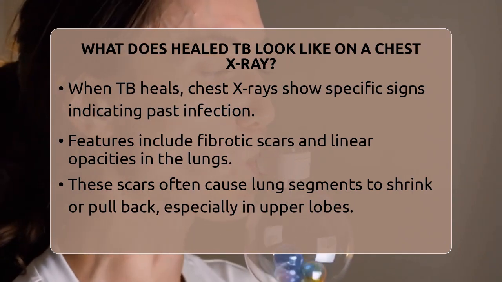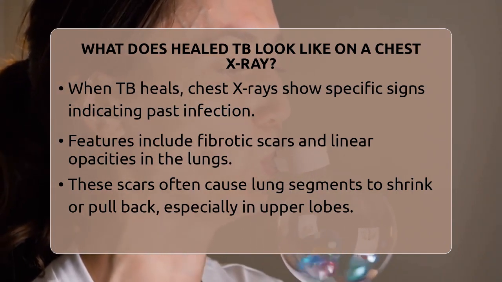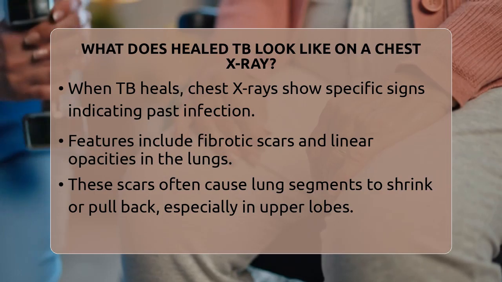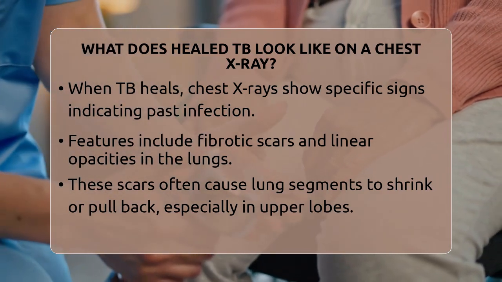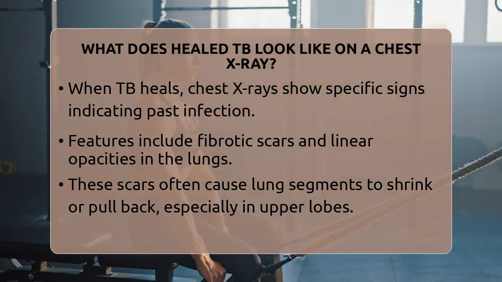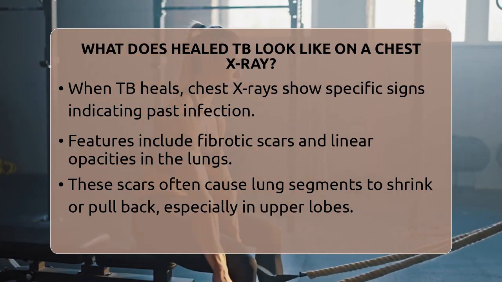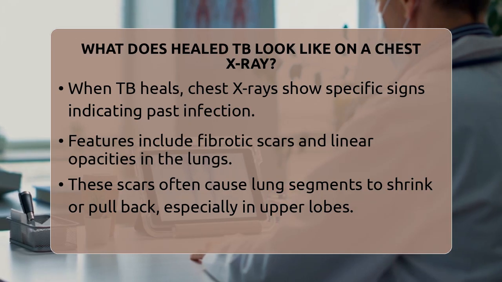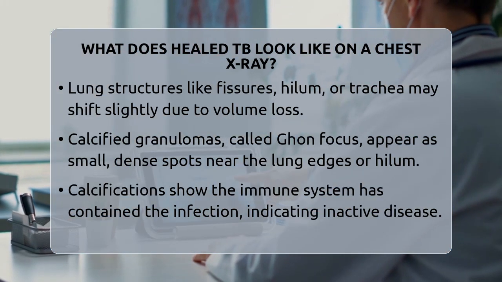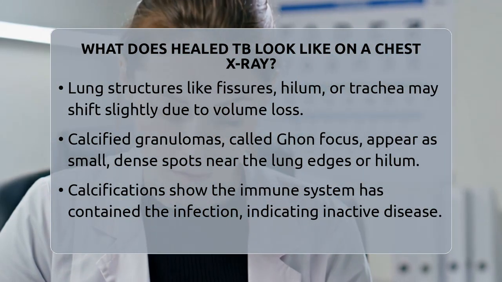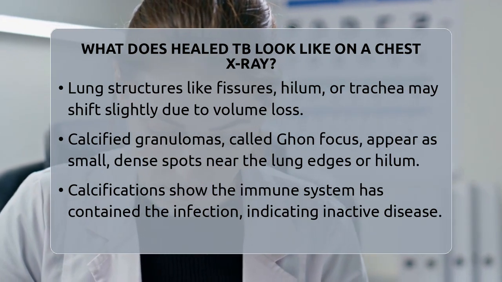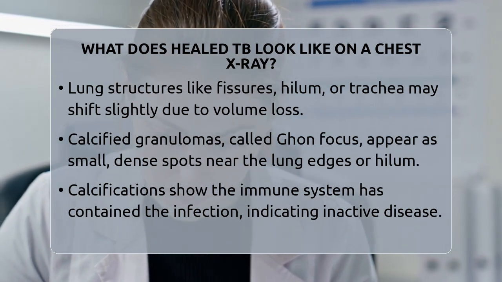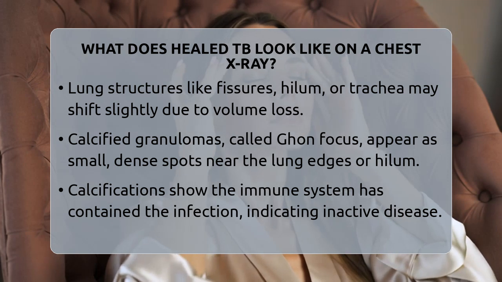One common sign is the presence of fibrotic scars or linear opacities. These are dense, well-defined lines or net-like areas of scar tissue within the lung. They often cause the affected lung segments to shrink or pull back, leading to volume loss. This shrinkage can cause the lung tissue to appear retracted, especially in the upper lobes. Sometimes, the lung structures like fissures, the hilum, or even the trachea may shift slightly toward the scarred side due